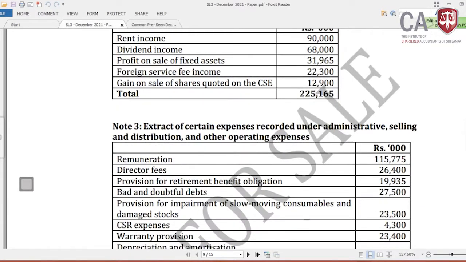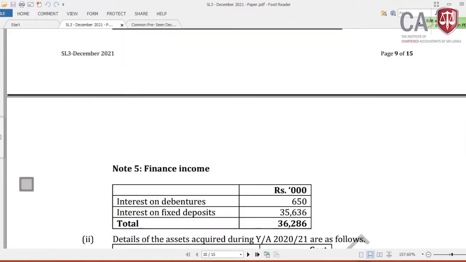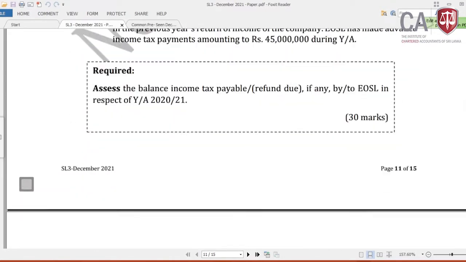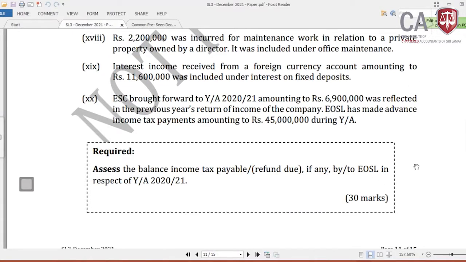Okay. Then come to the question. Let me come to the requirement first. In the requirement, it's 30 marks, so it's 1.8 minutes per mark, then 54 minutes you need to spend, not more than that. Required: assess the balance income tax payable or refund due, if any, by or to EOSL, Equipped Office Solutions, in respect of year of assessment 21-22.